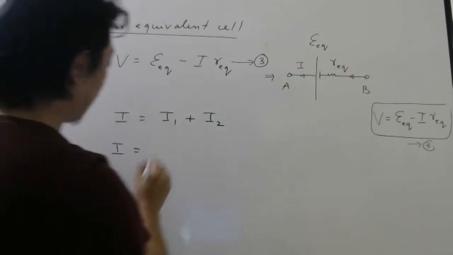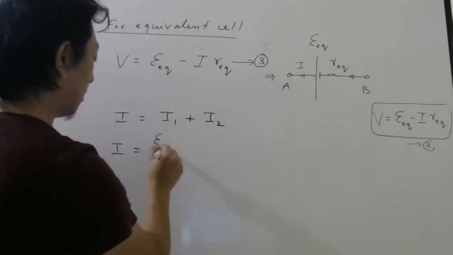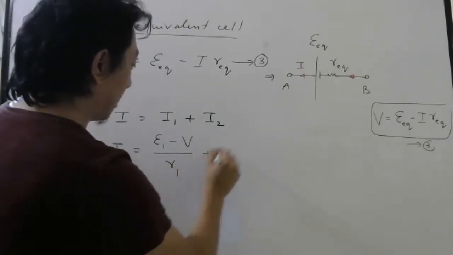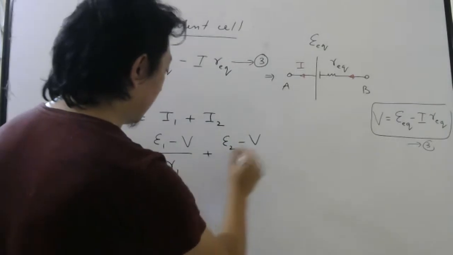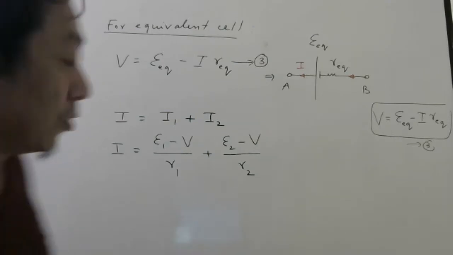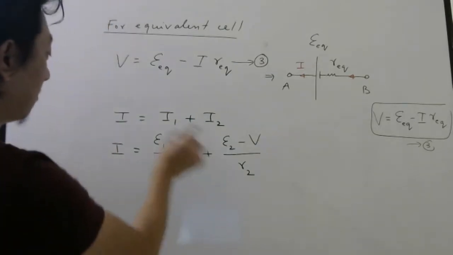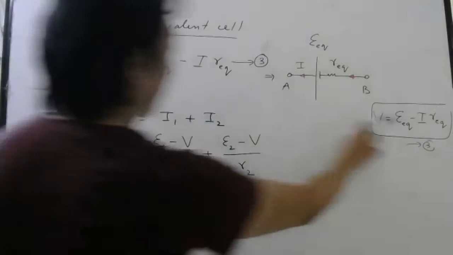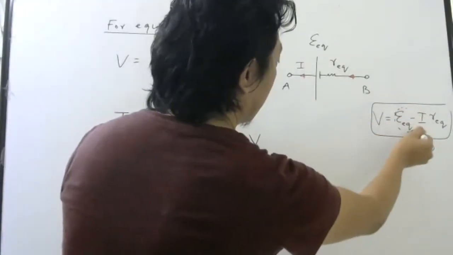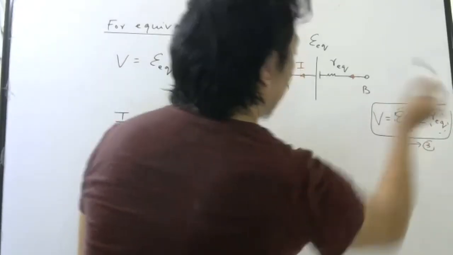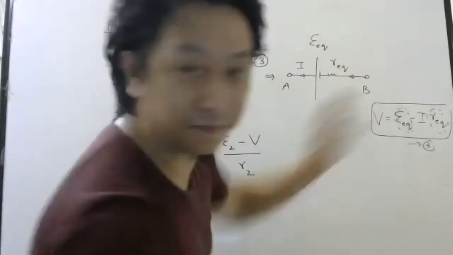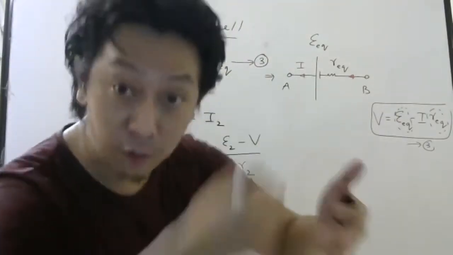What was I1? E1 minus V by R1 plus E2 minus V by R2. Now students, the whole game is to simplify this and make it look like this. Then you have to compare and find this one and this one. So we have to try to make this equation look like this, so that you will know what to do.